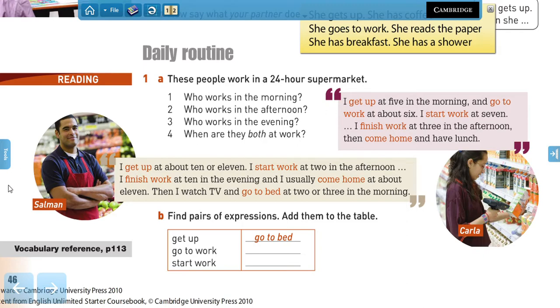Simon, on the other hand, says, I get up at about 10 or 11. I start work at 2 in the afternoon. I finish work at 10 in the evening and I usually come home at about 11. Then I watch TV and go to bed at 2 or 3 in the morning, right? So very late. Now let's answer these questions. So who works in the morning?